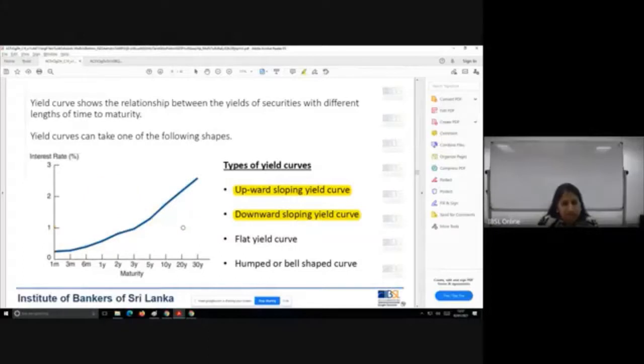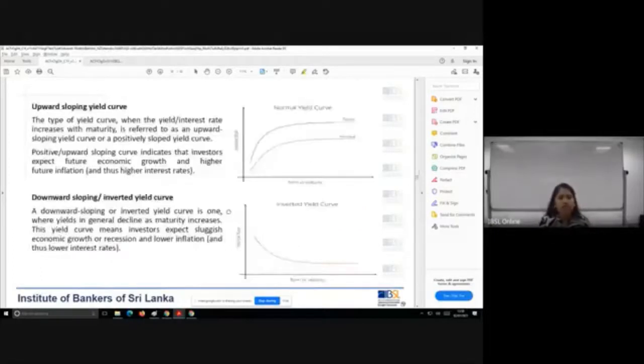So there are 4 particular types, and each of these 4 is going to have some kind of an indication for you. Okay. So upward sloping yield curve, you can see the diagram over here. This is the more normal one. This is the steepest yield curve.